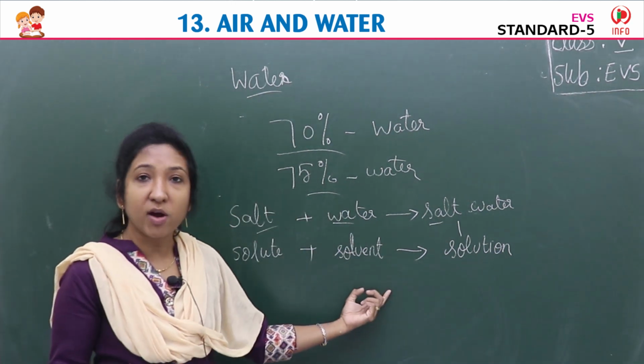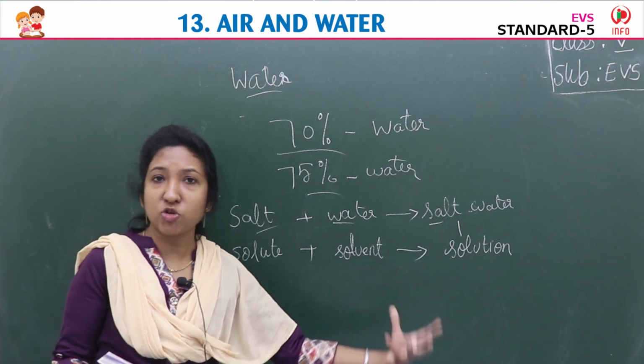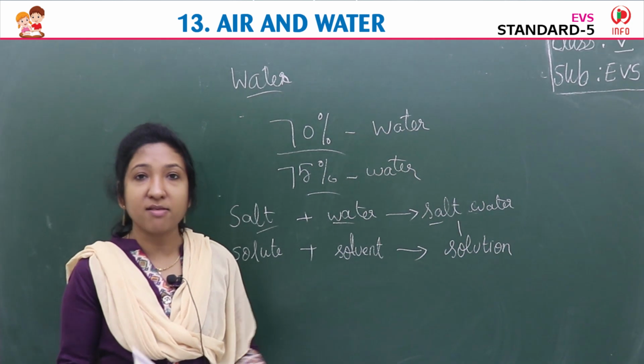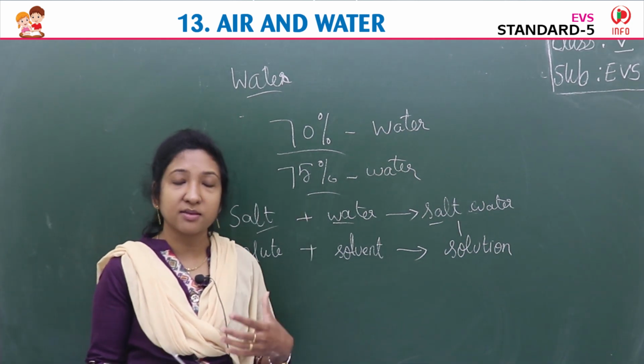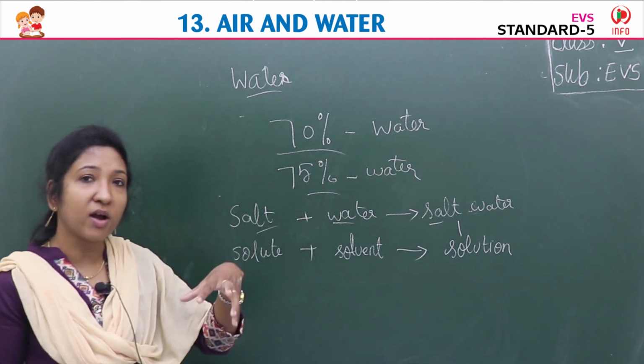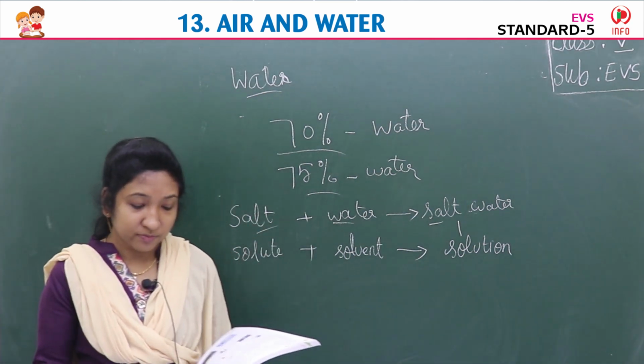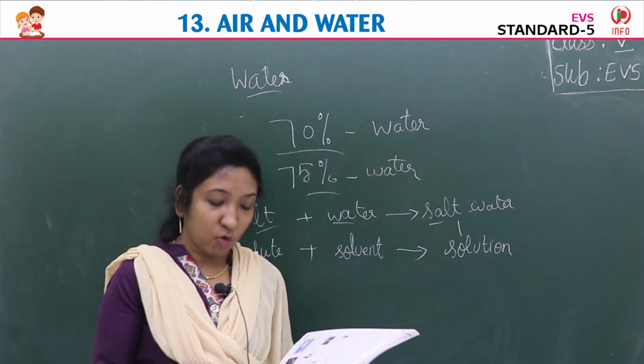So when the solvent is water, we get sugar water, or a sugar solution, isn't it? So we can say that water dissolves many substances. If we put any substance into water, it gets dissolved in it. Okay. Now, impurities in water.